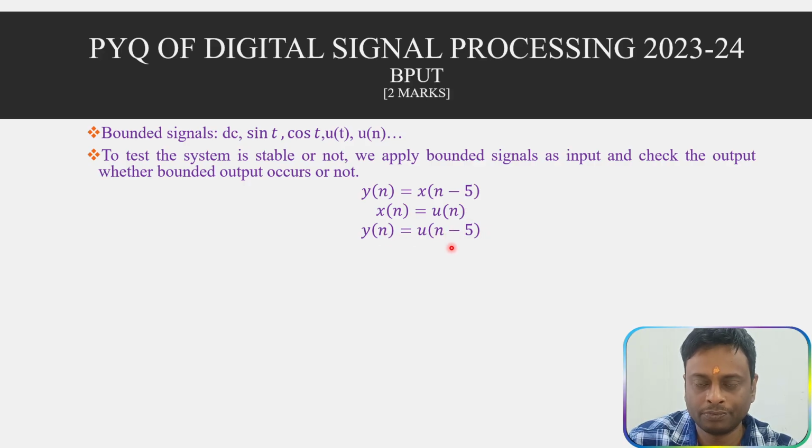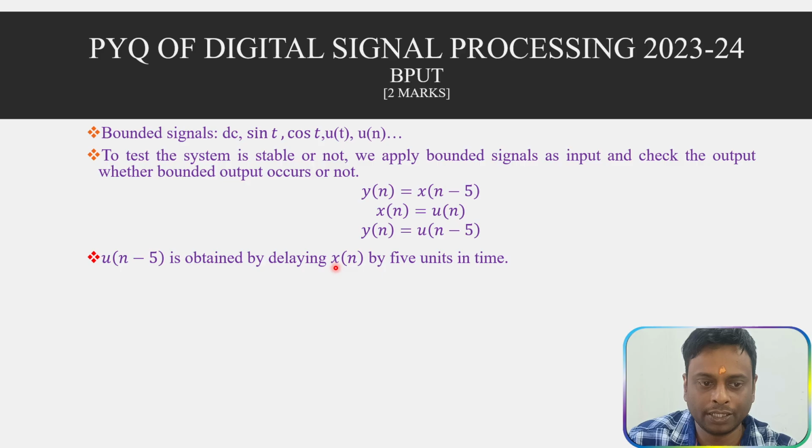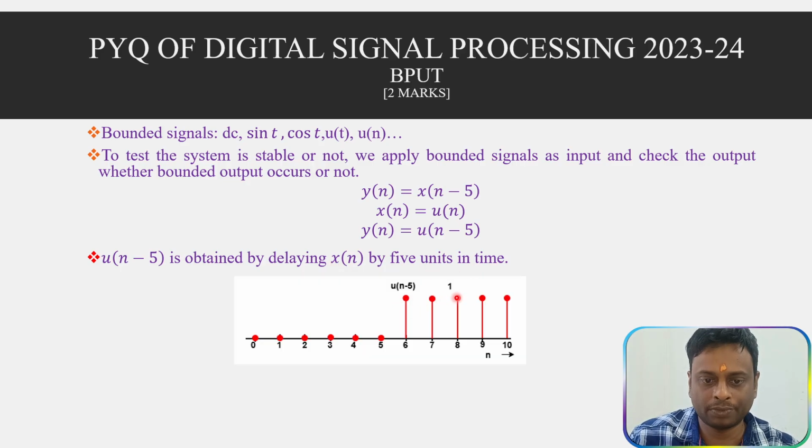The n minus 5 delays the signal by 5 units of time. So this is our u of n minus 5. In this case you can see this is also a bounded output.